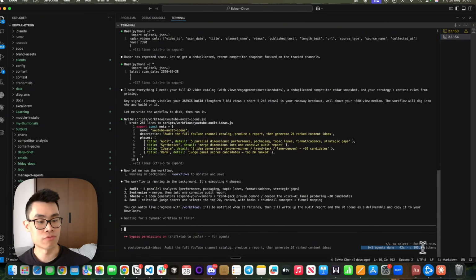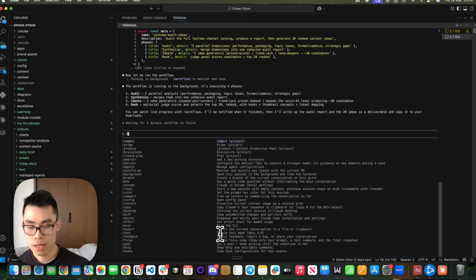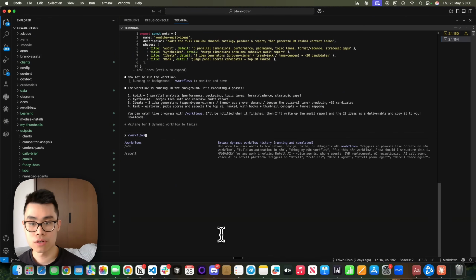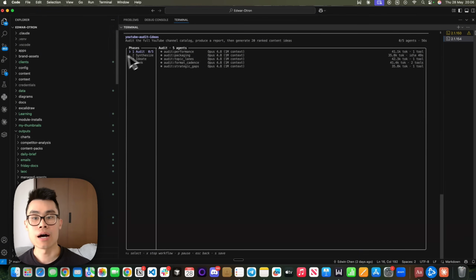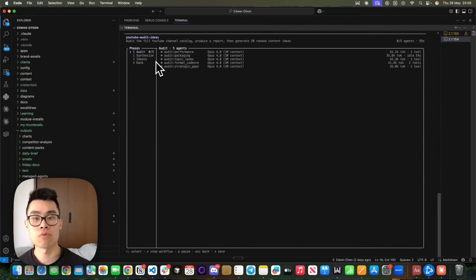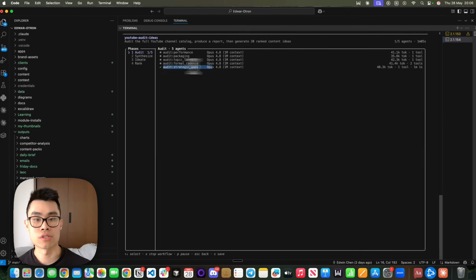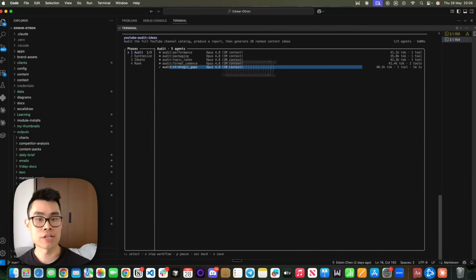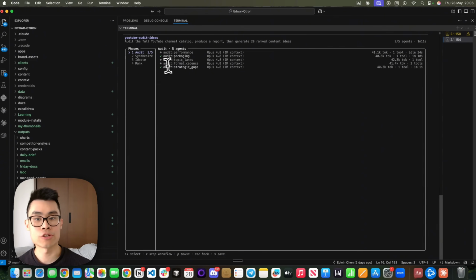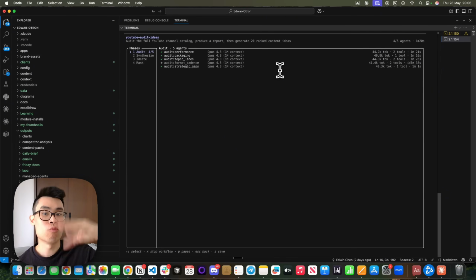You can see like 0 out of 5 agents done, and you can wait till, for example, it finishes running the entire workflow, and you can just type in /workflows, right? And you can see here the 5 agents that are running at the moment. So in each phase, there are 5 different agents, and you can see there's the audit, which is the strategic gaps. This finished, that's the first agent done, and then you still have different agents. You can see the second agent is about formatting, and then topic lanes, packaging, and performance. And these agents are running in parallel, so they're not one by one, but they're all running at the same time. And you can see 4 of these agents already finished running as I am speaking.